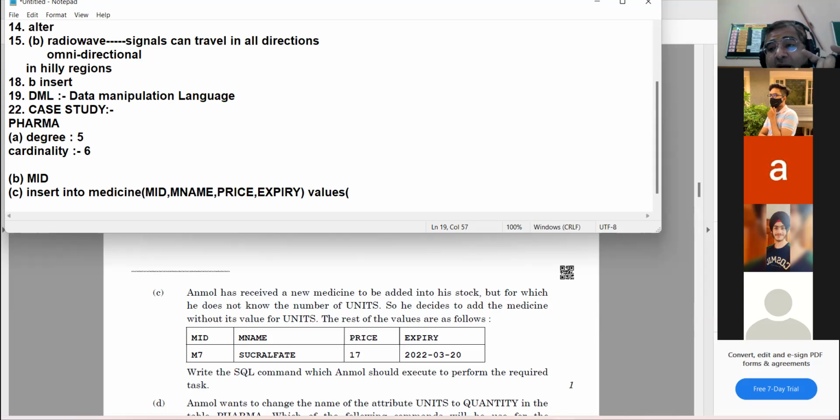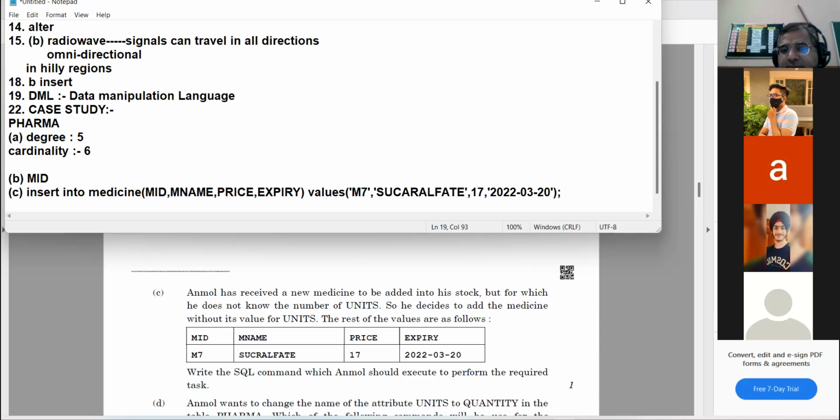M7. अब यहां पर जो MID है वो अल्फा न्यूमेरिक है, तो ये सिंगल कोट में आएगा. MName, Sacral fate. Okay. Price 17. Date also comes in single quote. Date भी quotes में होती है.